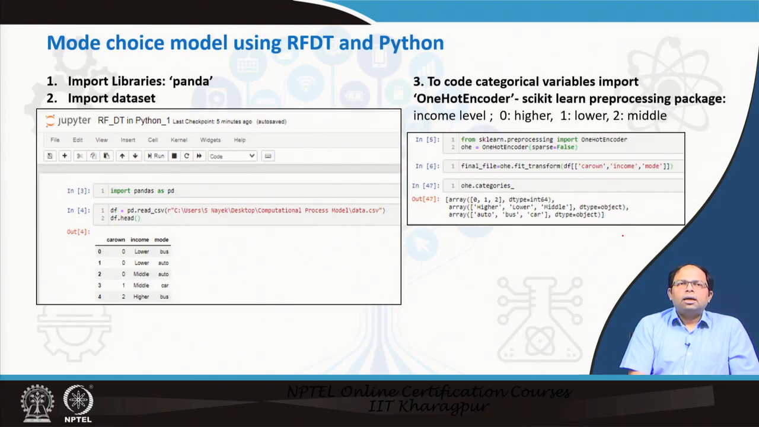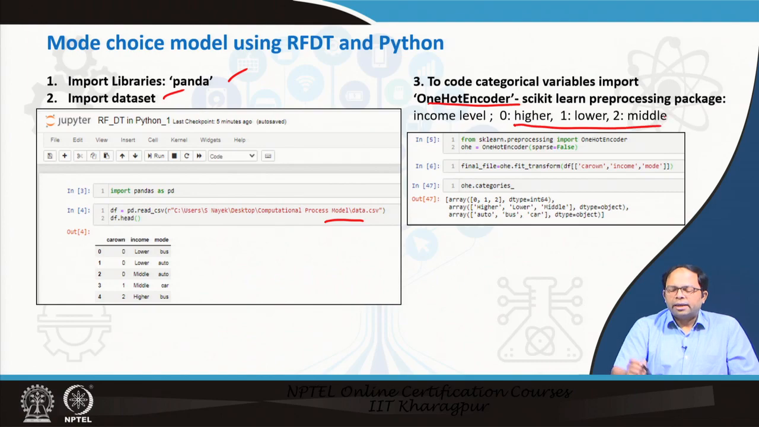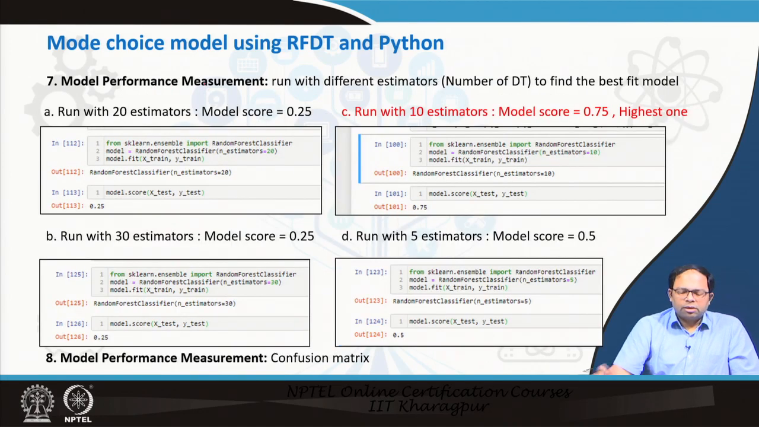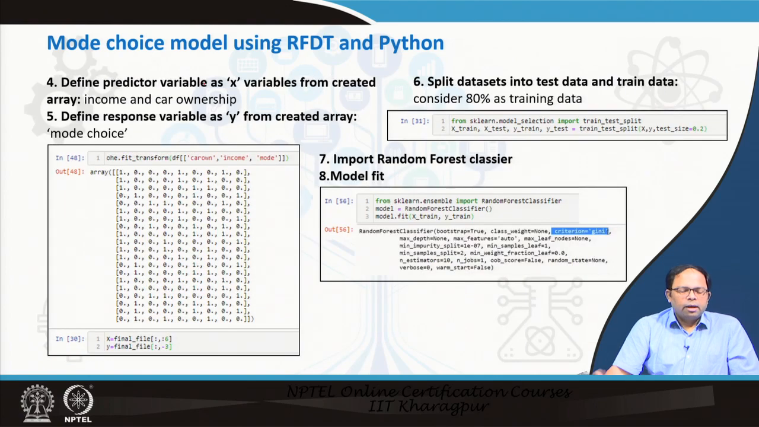Again, we will go into Python and a Jupyter notebook. We import the Pandas library, and then we import the previous data set that we have already used. Then we can use the one hot encoder to do the categorization of the different income categories. Once we have done that, we can define the predictor variables and the response variables like we have done earlier. That is being done over here.